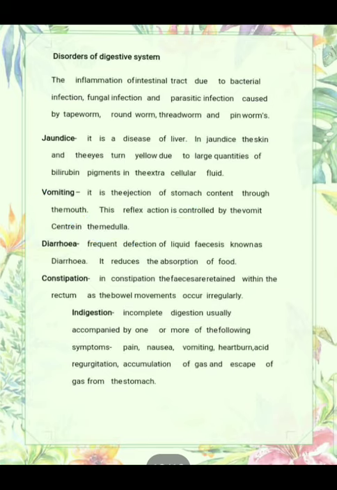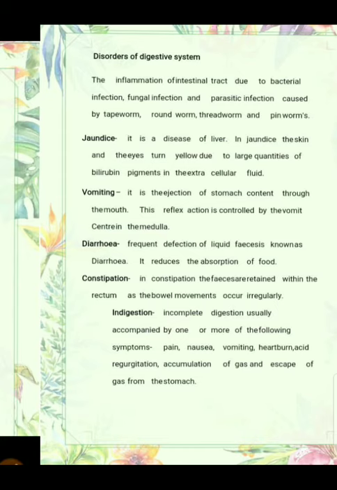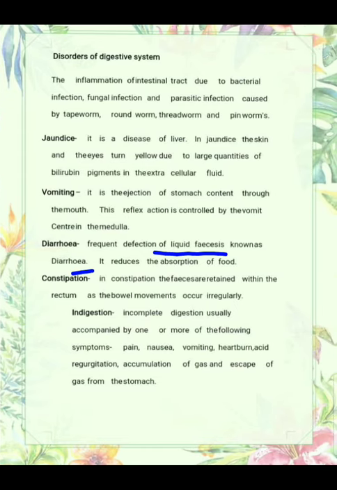Next one is diarrhea. Diarrhea is the frequent defecation of liquid feces. It means the removal of waste in the form of liquids. It reduces the absorption of food. In this case, absorption of food doesn't take place, and that's why frequent defecation occurs. After that, constipation. In constipation, the feces are retained within the rectum. These two are opposites. In diarrhea there is frequent defecation, and in constipation the feces are retained within the rectum, as bowel movements do not occur regularly.